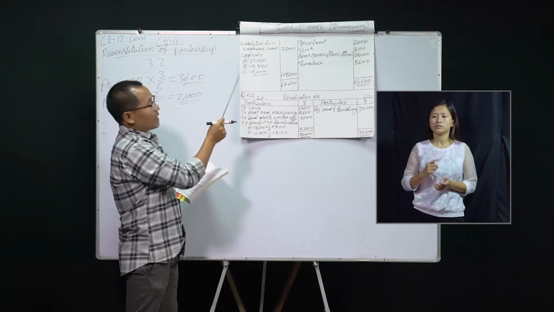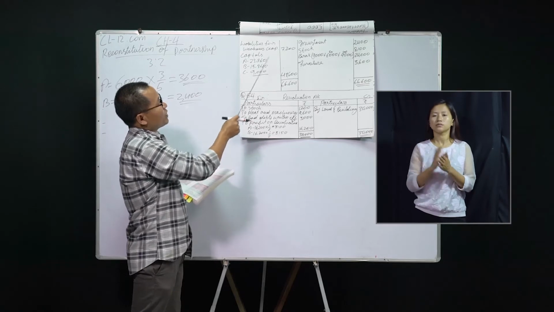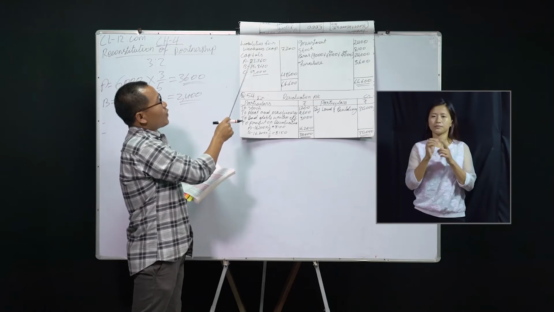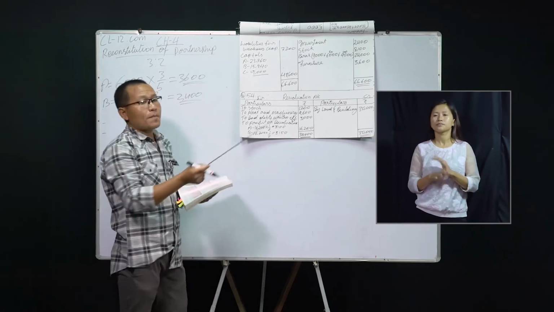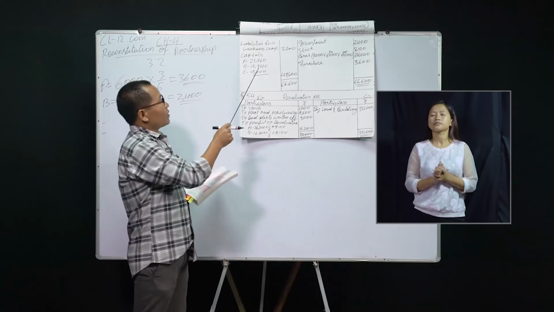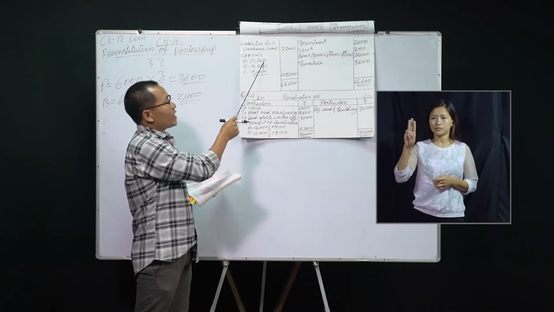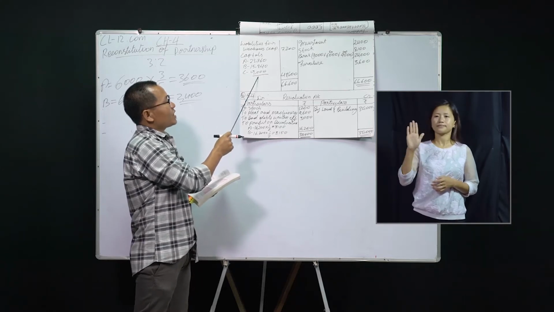Next on the liability side, you see liabilities for workmen's compensation is 7,200. So these are the capitals. Capitals of A, B, and C are being brought down from the capital account. When you go back to the capital account, the balance carried down is 23,760 for A, 15,840 for B, and C 9,000.